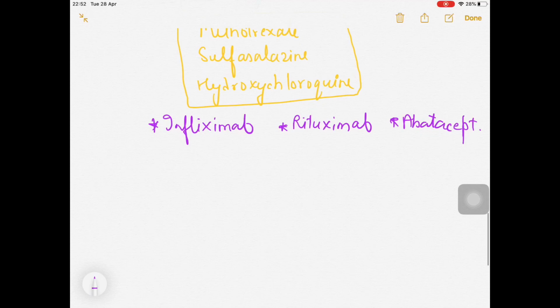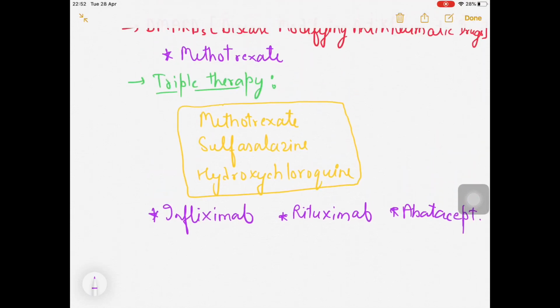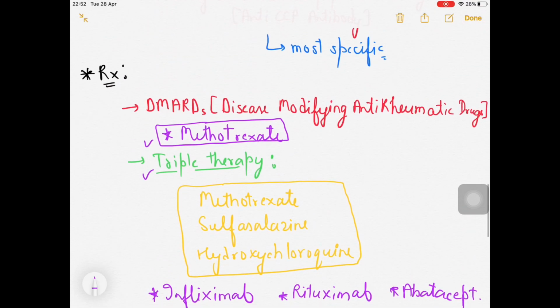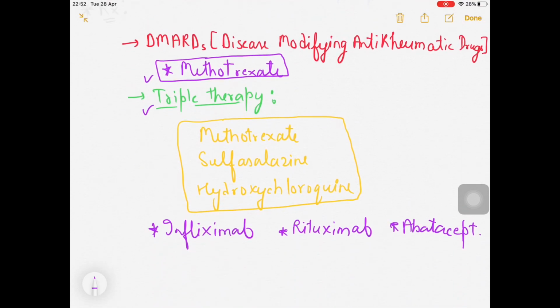However, you need to remember methotrexate and the triple drug therapy. So these two will play a key role in the treatment of the patient with rheumatoid arthritis. Now let's move on to the MCQ section and let's see how the question will be presented in front of you as far as rheumatoid arthritis is concerned.